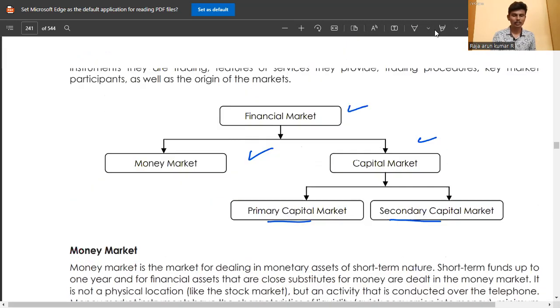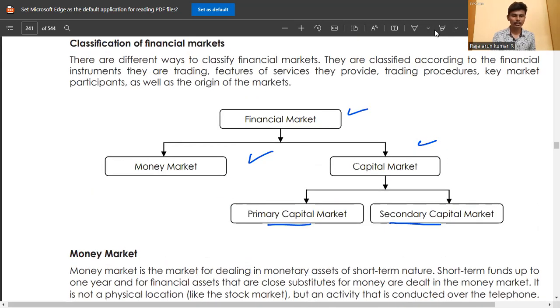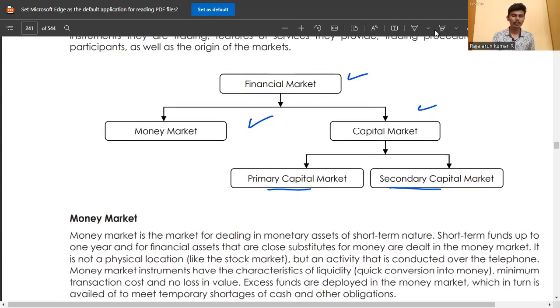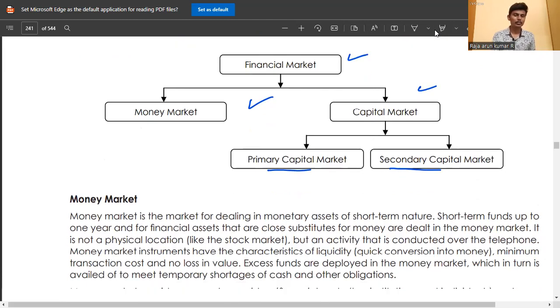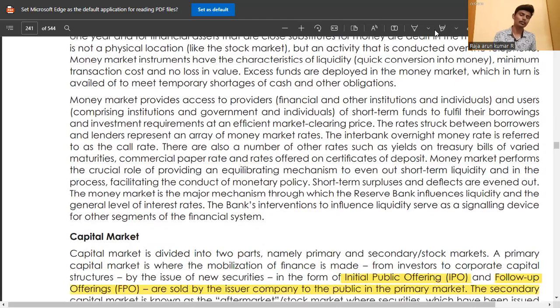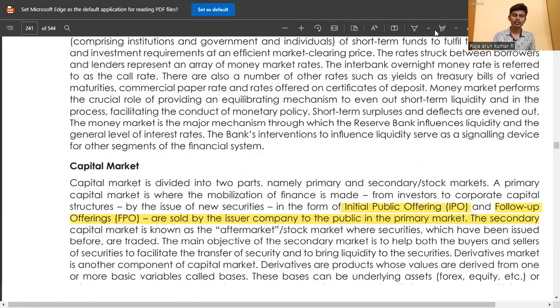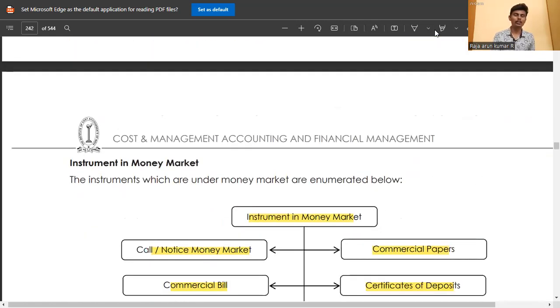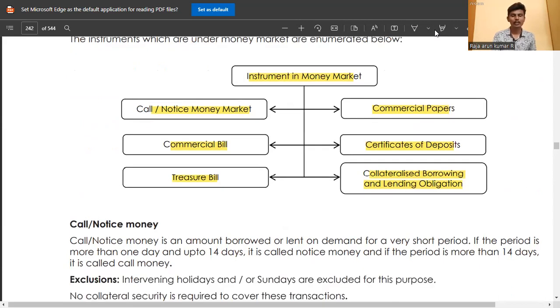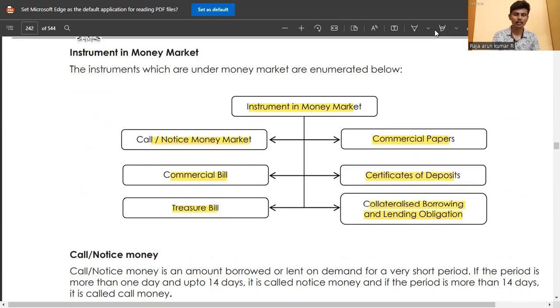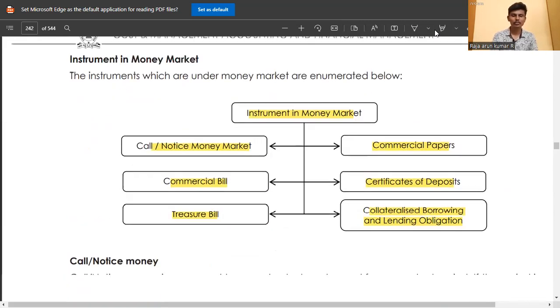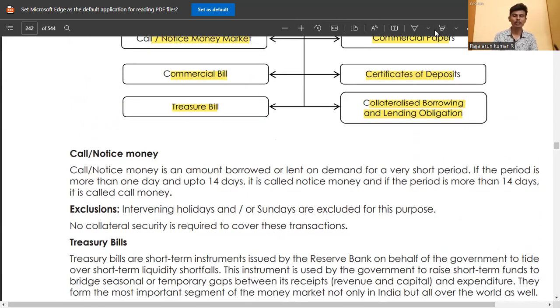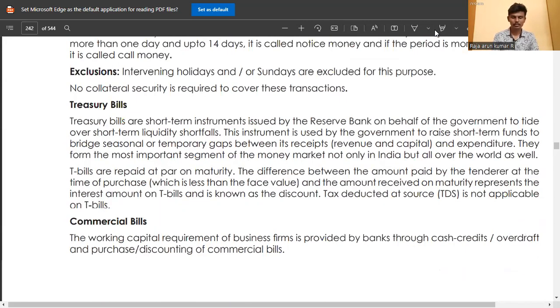Then, functions of the financial market. The financial market is classified into money market and capital market. The capital market is divided into primary capital market and secondary capital market. This is out of syllabus. These topics are not related to the Financial Management subject in paper number 10. This is helpful for Strategic Financial Management in Group 3, final level. It is a basic topic for the final level, so just go through it.